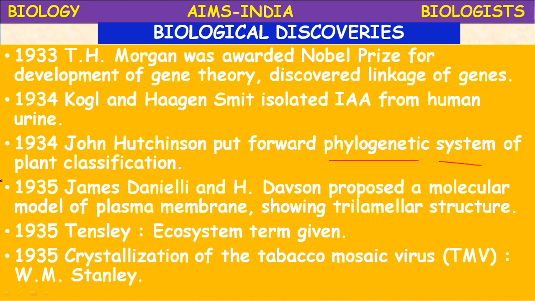of plants. Next, in 1935, James Danielli and Dawson, very important scientists, proposed a molecular model of the plasma membrane showing trilamellar structure. The bilipid structure was most popular, introduced by Robertson, and the Danielli and Dawson model showing trilamellar structure is also most accepted.